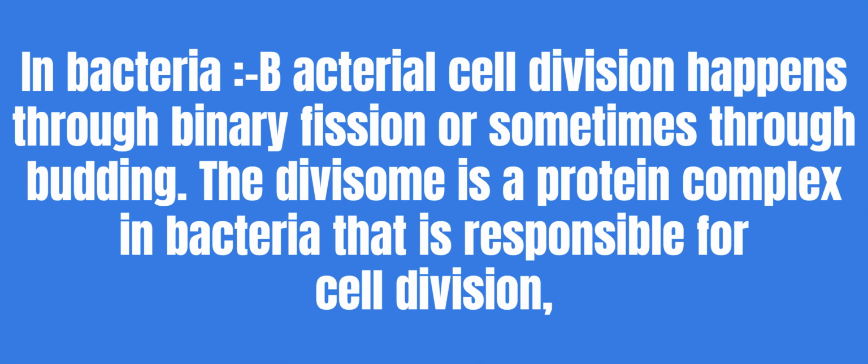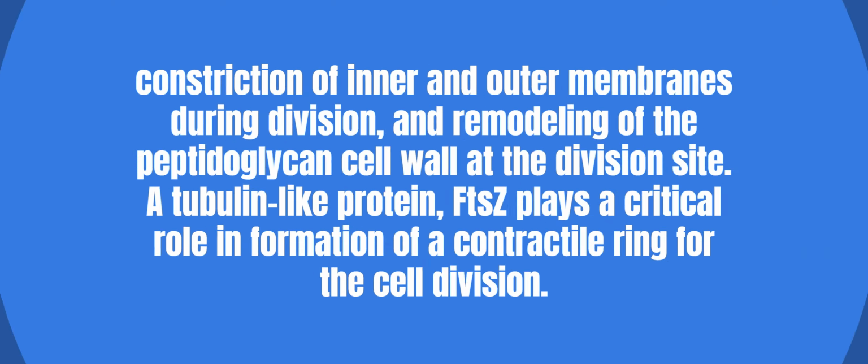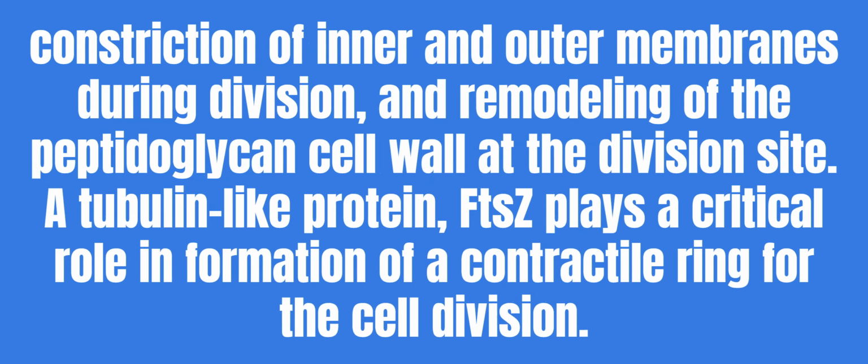In bacteria, bacterial cell division happens through binary fission or sometimes through budding. The divisome is a protein complex in bacteria that is responsible for cell division, constriction of inner and outer membranes during division, and remodeling of the peptidoglycan cell wall at the division site. A tubulin-like protein, FtsZ, plays a critical role in formation of a contractile ring for the cell division.